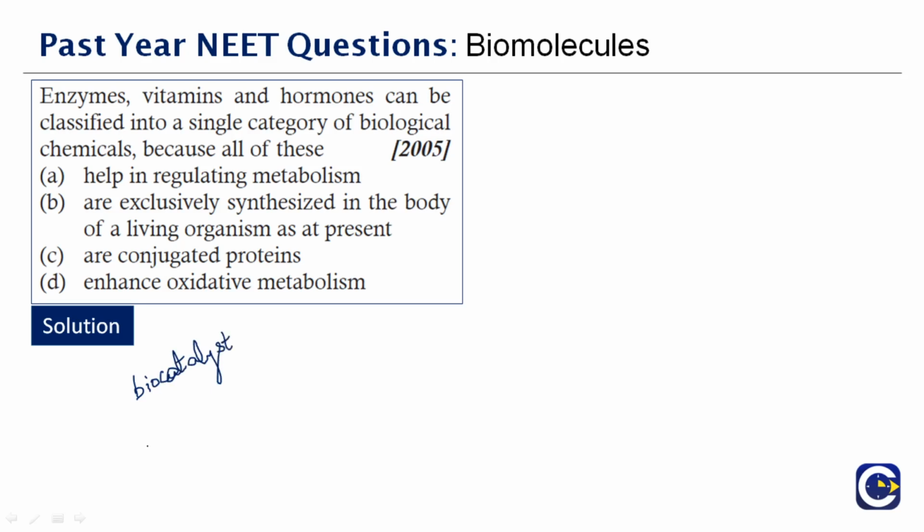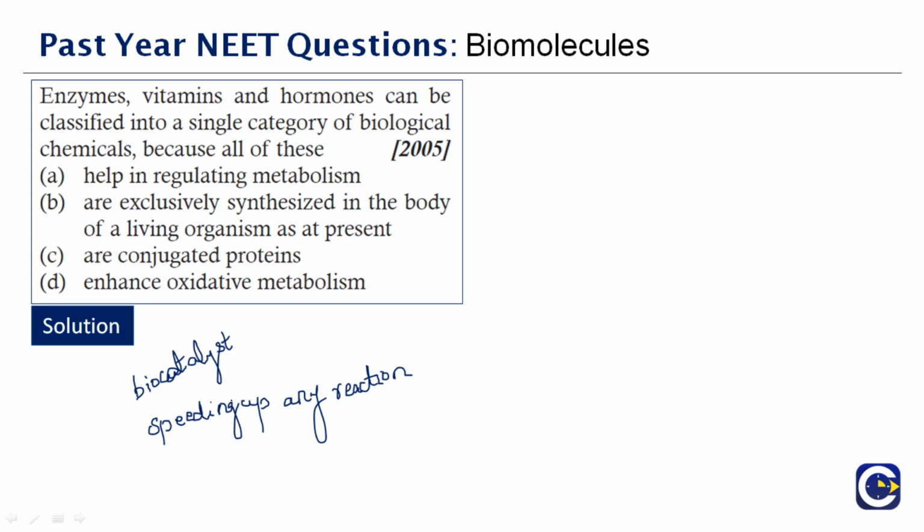What does a catalyst do? A catalyst will help in speeding up any reaction. It will not interfere with the reaction, but it will help the reaction to get completed faster or easier. So enzymes, vitamins and hormones can be classified into a single category of biological chemicals because all of these help in regulating metabolism.